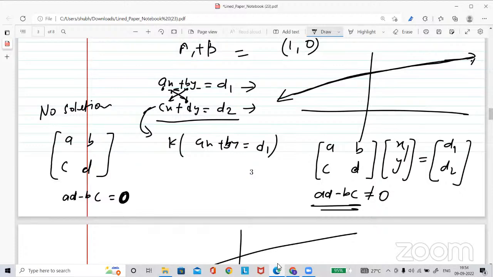Okay, just 1 minute. Actually, I want to try with this relation. Just a minute. Okay, for no solution, the help is from here.